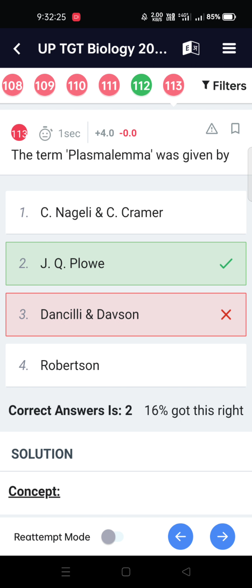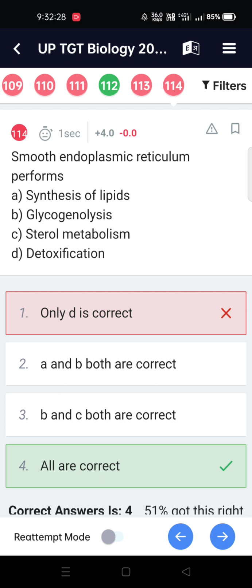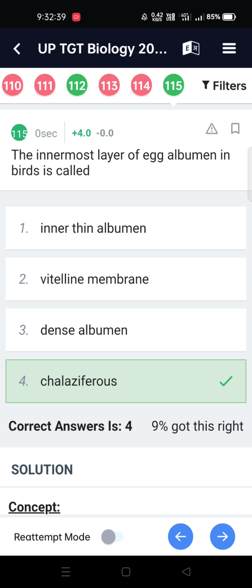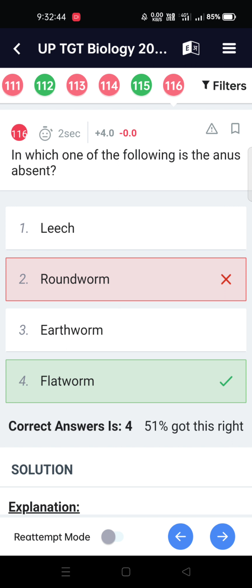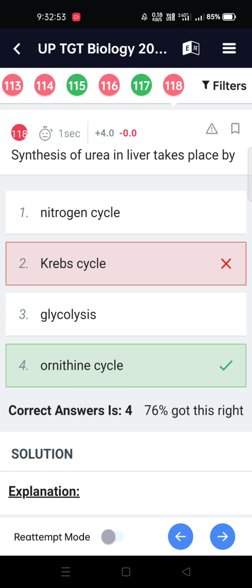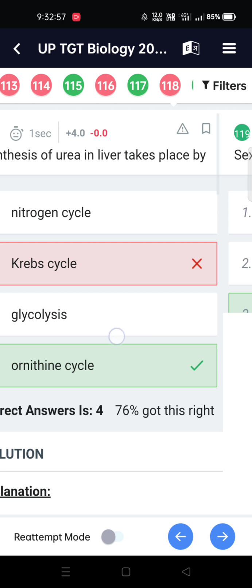The term plasma lemma was given by J.Q. Plowe. Smooth ER performs all: synthesis of lipid, glycogenolysis, sterol metabolism and detoxification. The innermost layer of egg albumin in birds is called chalaziferous. In which one of the following is the anus absent? Flatworm. Which type of jaw suspension is found in mammals? Craniostylic. Synthesis of urea in liver takes place by the ornithine cycle.